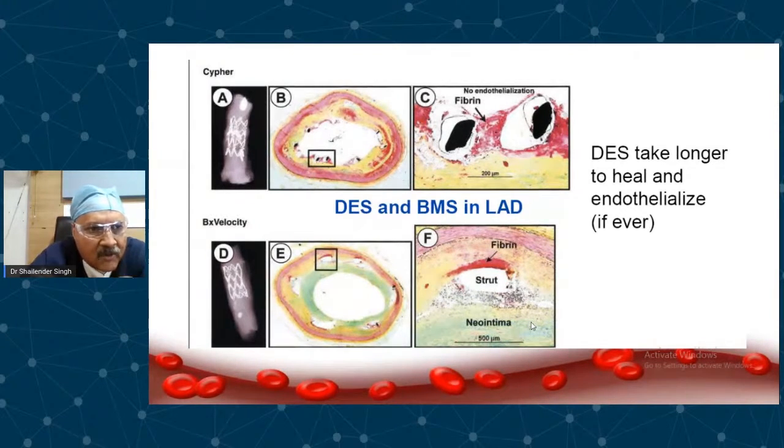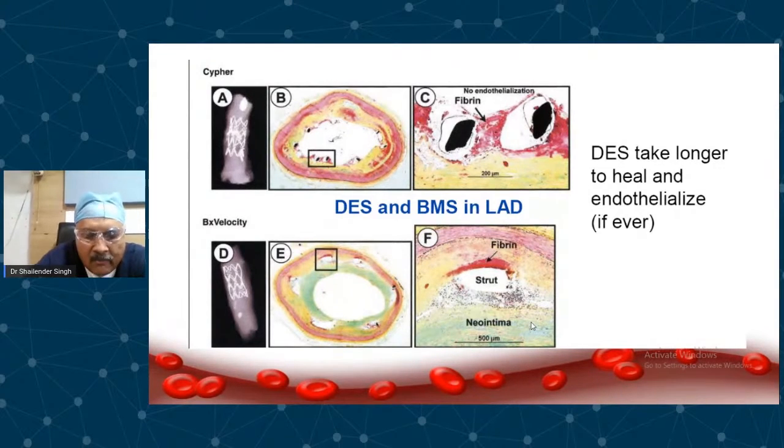The upper one is the first generation drug-eluting stent called Cypher, where you can see that the struts are exposed. They are not properly endothelialized. And therefore, DES takes longer to heal, and some DES may not heal at all. Whenever they don't heal, there is always fibrin around the strut that can lead to stent thrombosis.